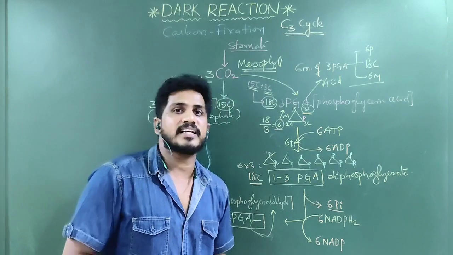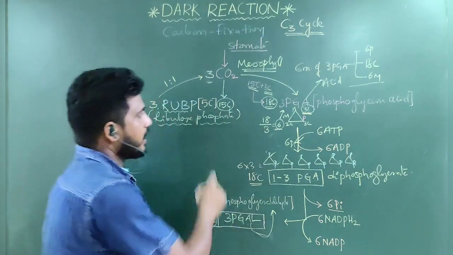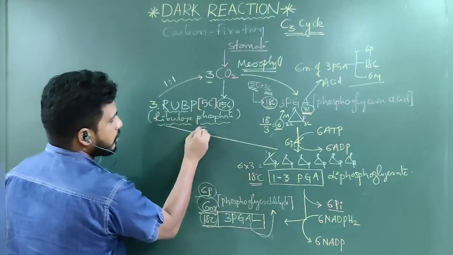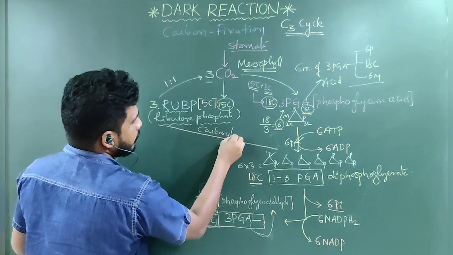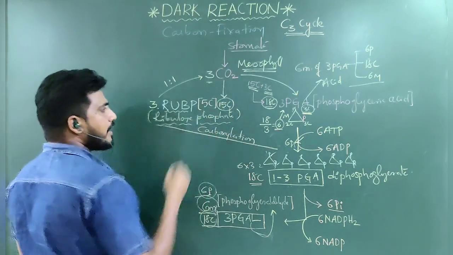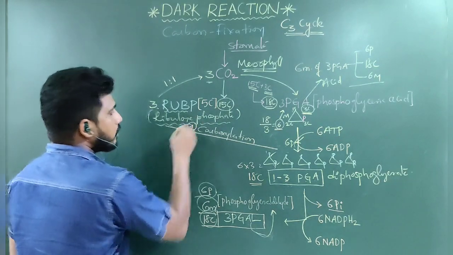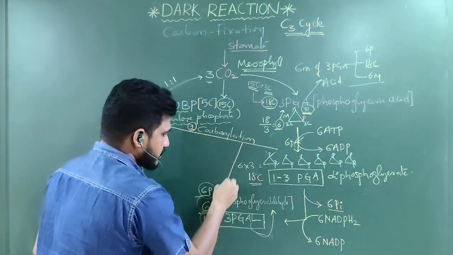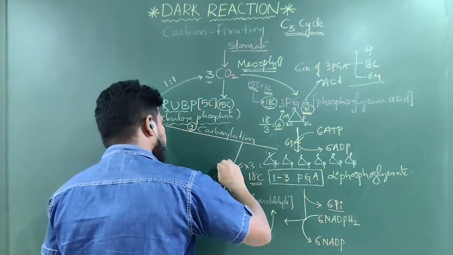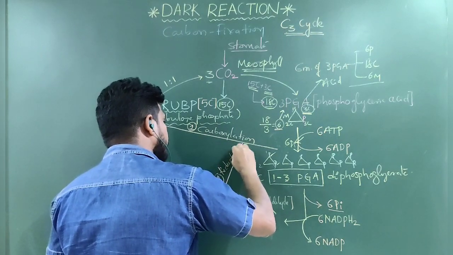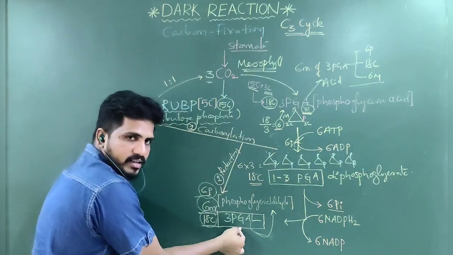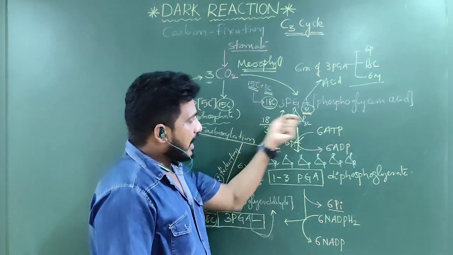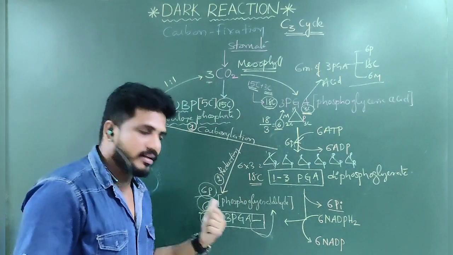Now this aldehyde is going to be turned into another phase. What is that? That is regeneration. First what happened? Carboxylation is happening. From here to here. This is called carboxylation. Why is it called carboxylation? Carbon is added. That's why the first step is called carboxylation. Second thing, what happened? Reduction. Step 2, reduction. Hydrogens are added. So addition of hydrogens to the component is called reduction. While adding, acid groups are substituted by aldehyde groups.